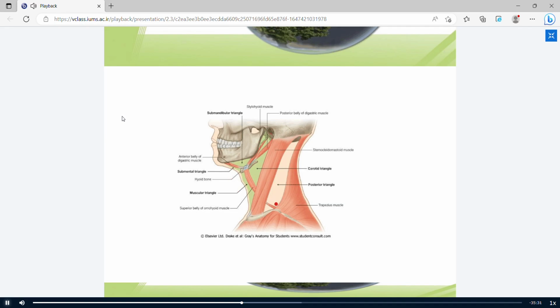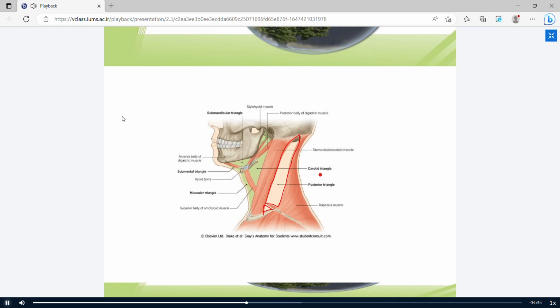But you can see a special muscle, the omohyoid, which contains a superior belly and an inferior belly. The inferior belly of omohyoid passes inside the posterior triangle and divides it into two triangles, a small triangle and a large triangle.